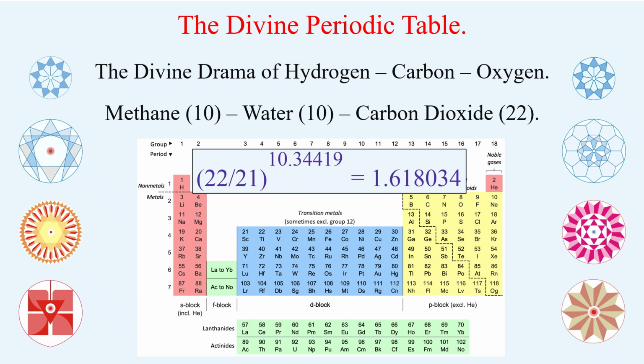Now come to the question of the molecules, the most important molecules which nature produced in the beginning. As you can see, methane is the first one, which has 10 protons and 10 electrons. Water is again 10 protons and 10 electrons. Then carbon dioxide has 22 protons and 22 electrons.